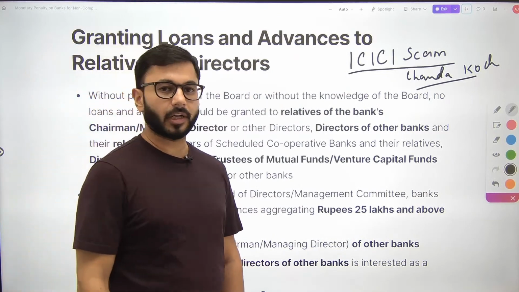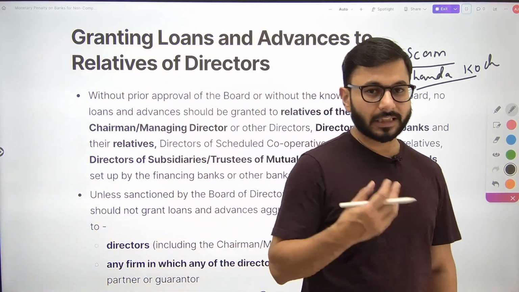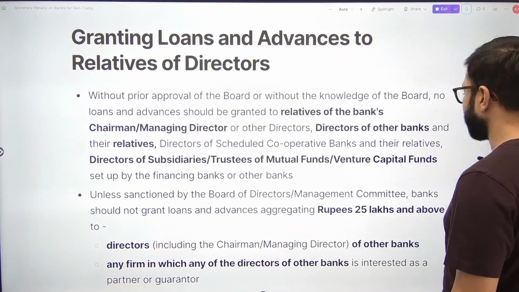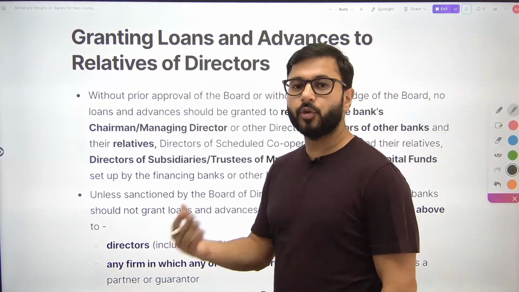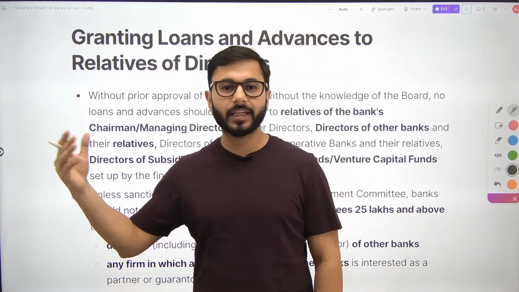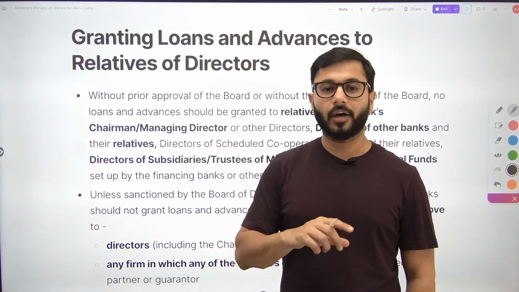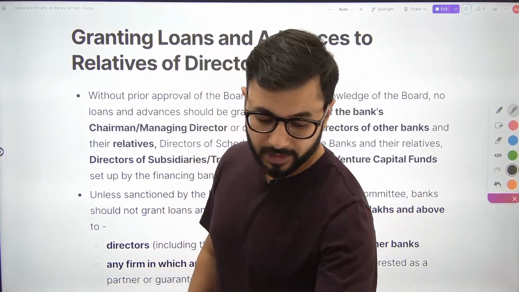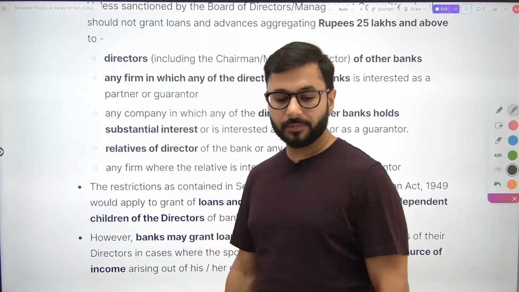उस केस में अगर आप पढ़ोगे वहां पर यही हुआ था. She had undue influence on ICICI Bank, so she was alleged to be making loans and investing in various entities where her relatives, her husband and various other people were involved. तो ये इसलिए RBI ने already निकाला हुआ था कि भाई ये नहीं कर सकते हो.